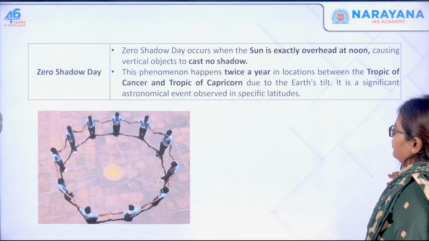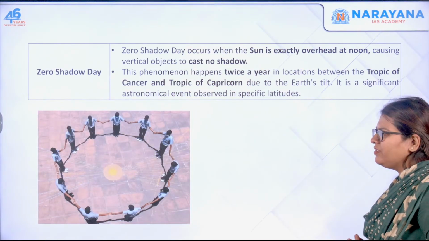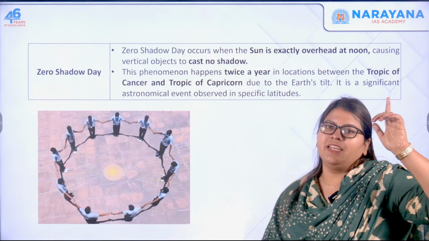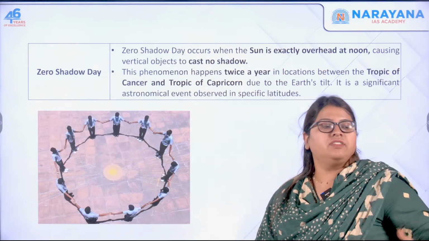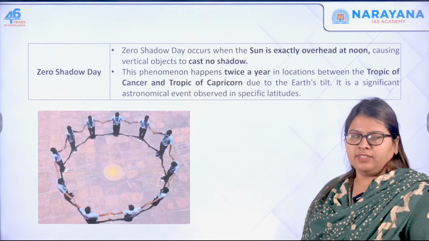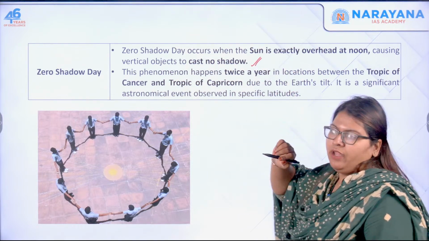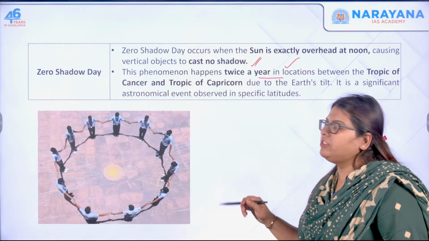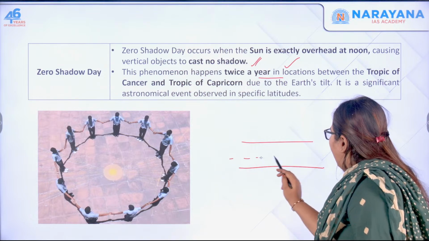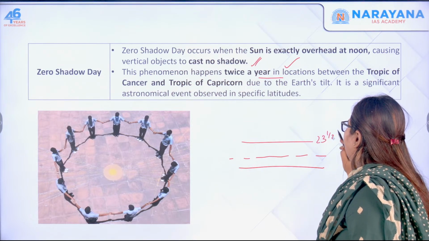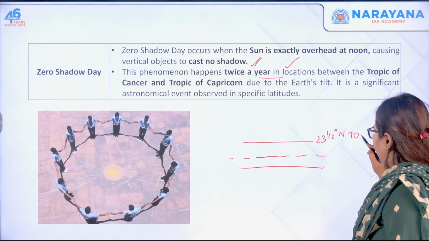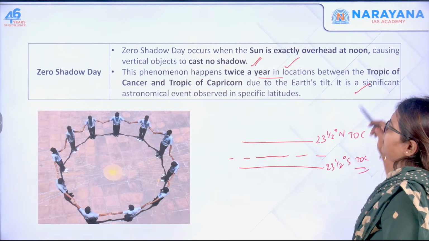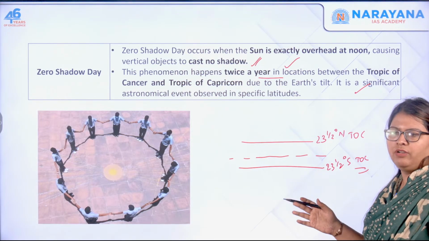zero shadow day. Of course, this is very easy, right? When the sun is overhead at noon, then it casts no shadow behind or towards your side. So that is called zero shadow day. This basically happens twice a year, in locations between the Tropic of Cancer and the Tropic of Capricorn. That is 23.5 degree north, Tropic of Cancer, and 23.5 degree south, Tropic of Capricorn. Do you understand? And then that's it. You just have to know this.